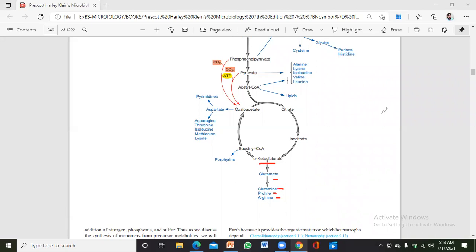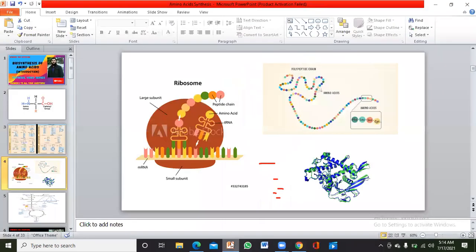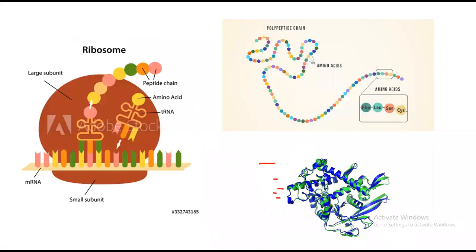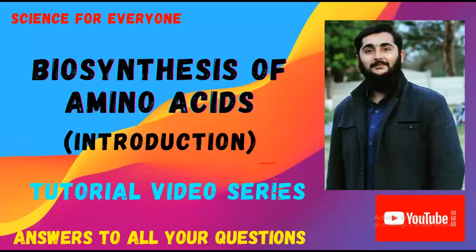I was just giving the overview, and in the later videos I will discuss each and every amino acid that is formed from the precursor metabolites, with the molecular structure and the chemical reaction. So I was just giving you a background of amino acids, the introduction to the biosynthesis of amino acids. If you have made a background in your mind, then you can watch the other parts and easily understand them.